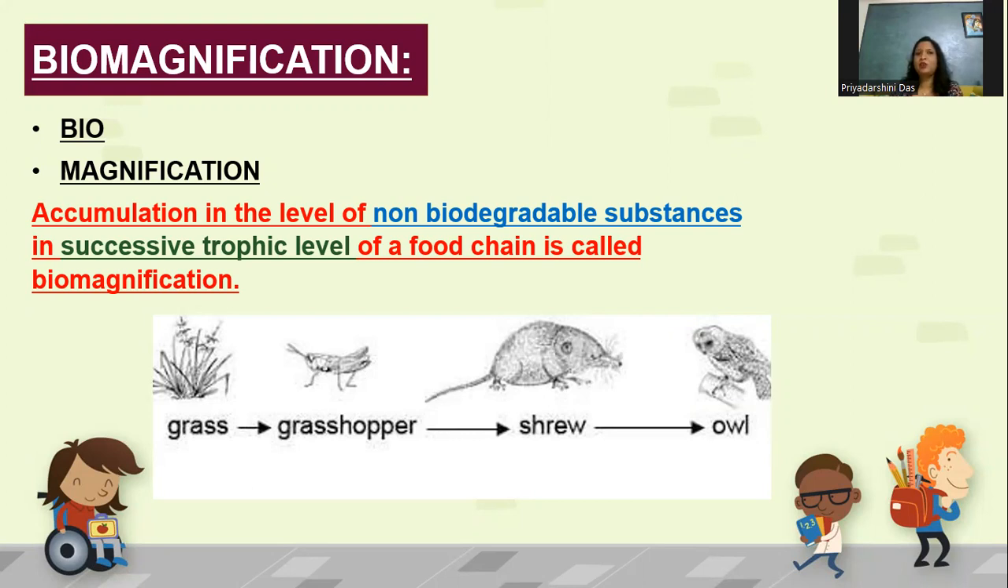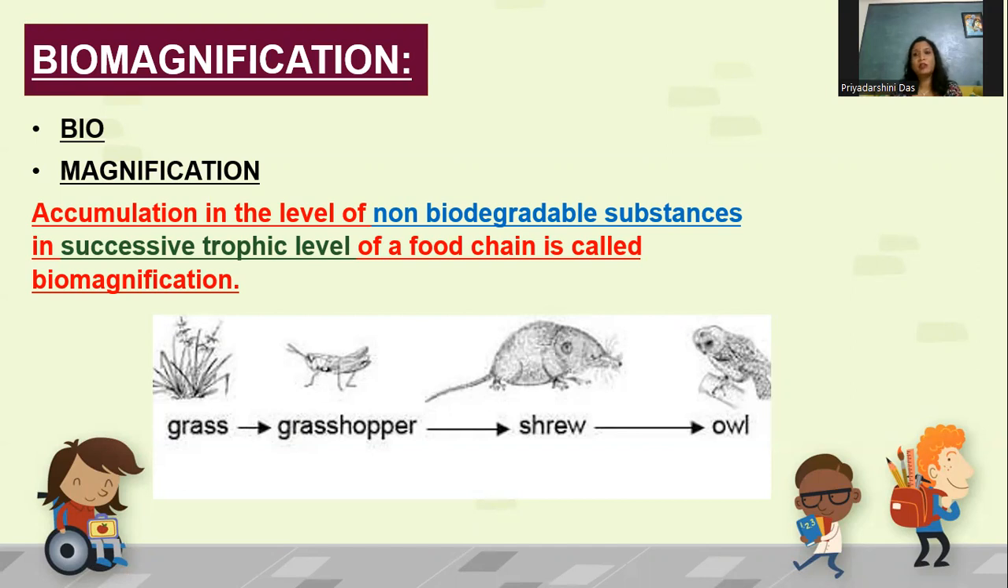So if you want to define biomagnification, how can you define? The accumulation in the level of non-biodegradable substances in successive trophic levels of a food chain is known as biomagnification. Now let us break this particular definition to understand it. Accumulation means getting collected, in the level of non-biodegradable substances.